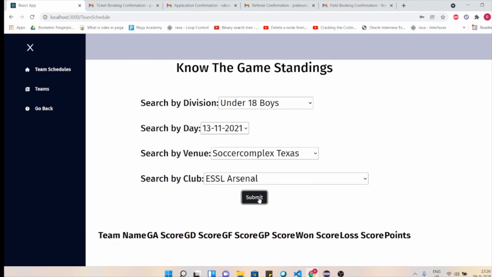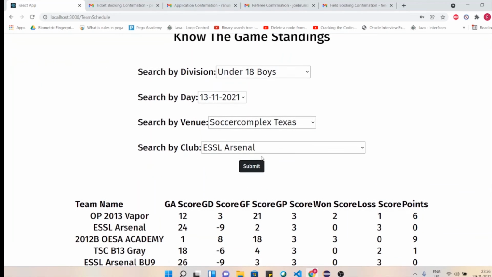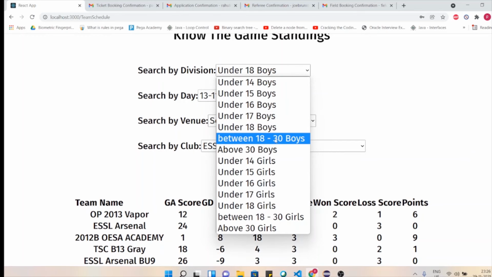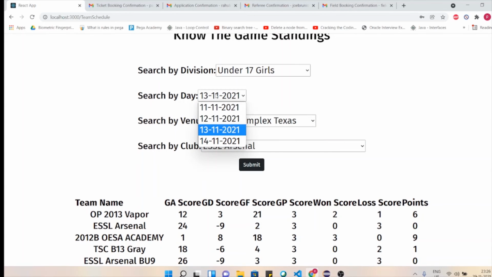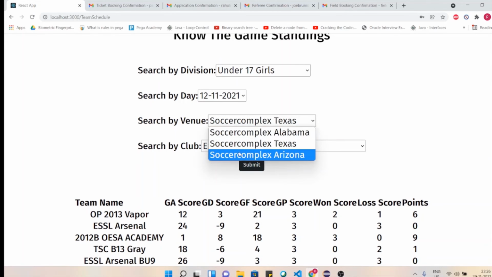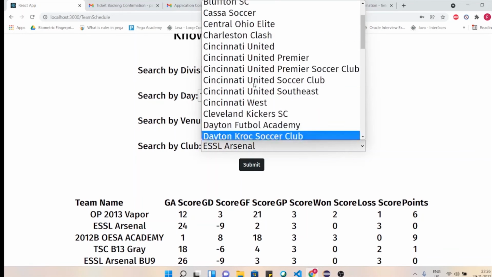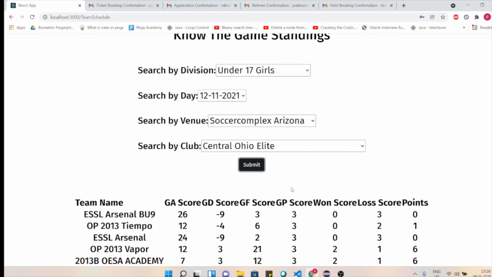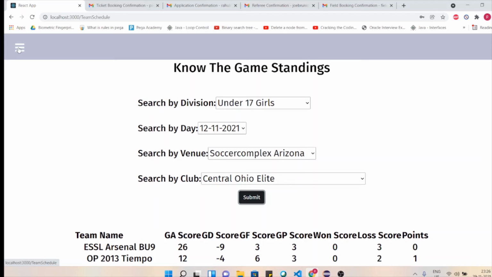When I submit, you can see that I am getting the team names in that division along with their GA score, GD score, GF score, GP score, won, loss, and points. As you can see, another combination will give me another set of data. We have this data on our system. So when I hit submit, you can see the standings change. Okay, so this is the final